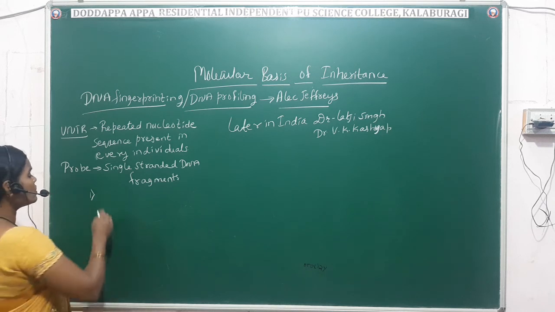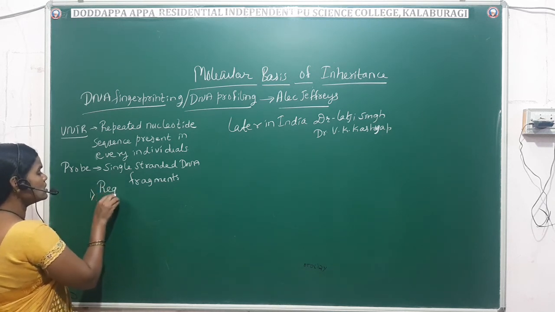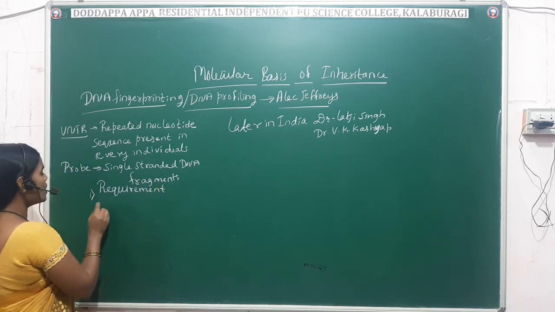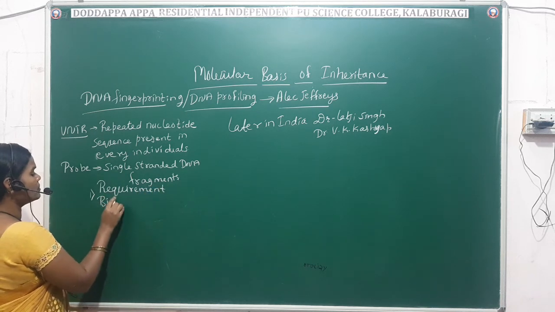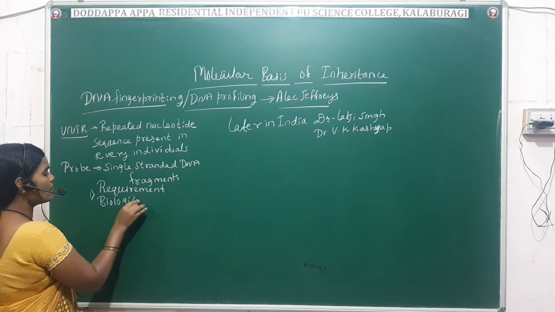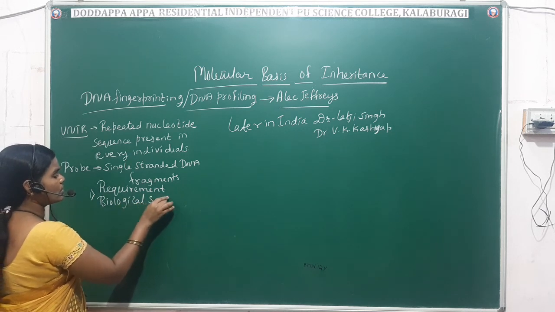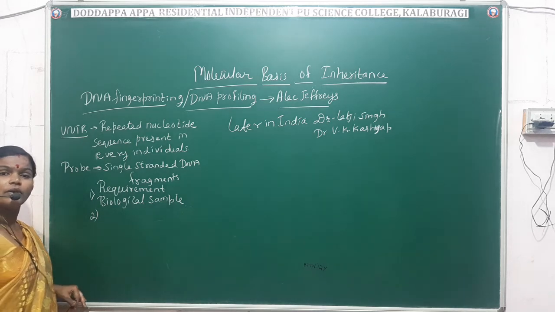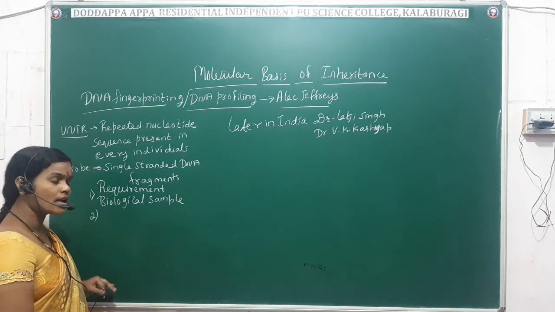So the first requirement is the biological sample, the collection of the biological sample. Then after collection, DNA is extracted from that sample.